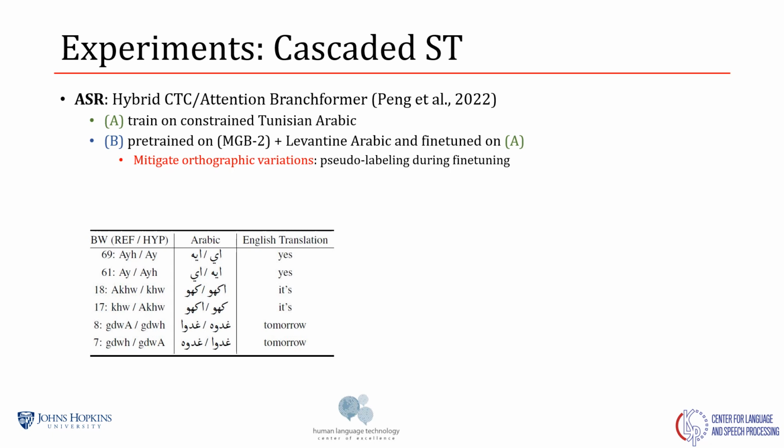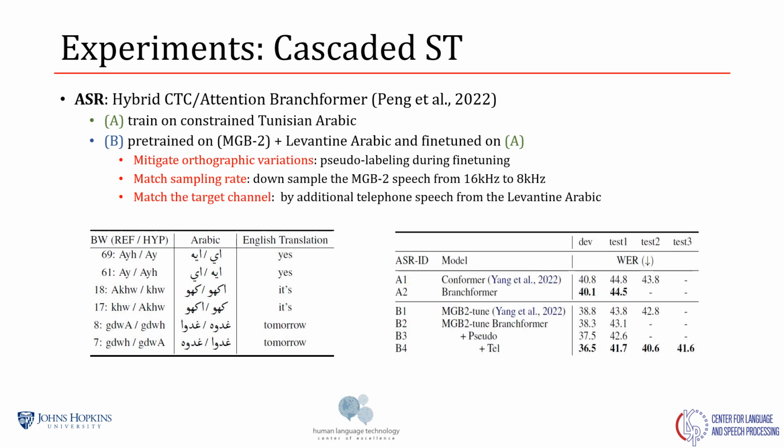To mitigate this effect, we propose to use pseudo-labeling, which is basically augmenting the data with the ASR predictions paired with their corresponding speech. We also propose to match the sampling rate, since the target domain is 8 kHz data. And because it's telephony speech, we propose to add additional telephony data to match the channel. And you can see from the table, from the results, that each of these components has a decremental effect on the word error rate.